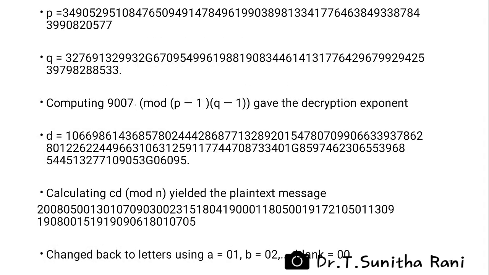Ultimately, the problem was solved and the values of p and q, namely the factors of n, were as shown here. Computing 9007 to the power of minus 1 mod (p minus 1)(q minus 1) gave the decryption exponent d. Calculating c^d mod n yielded the plaintext message. The plaintext was then converted to a message using a equal to 1, b equal to 2, blank equal to 0.